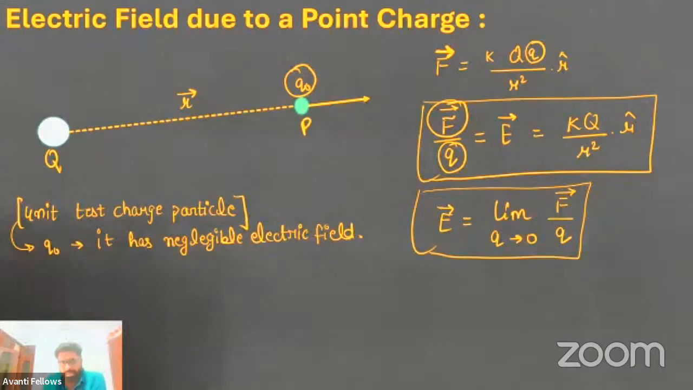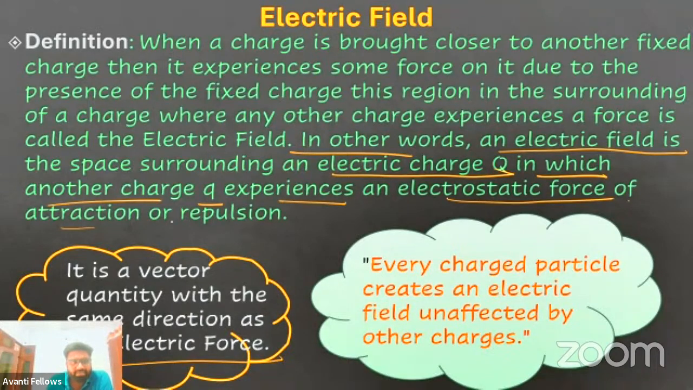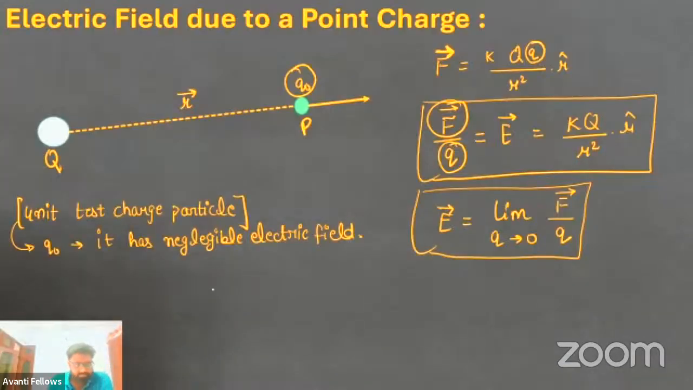This is the force. Now, according to the definition, electric field is the space surrounding an electric charge capital Q in which another charge q experiences an electrostatic force of attraction or repulsion. And this small q is nothing but the unit test charge. So this electric field is nothing but force per unit charge. It is similar to that